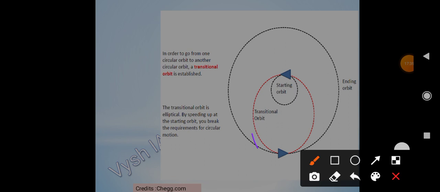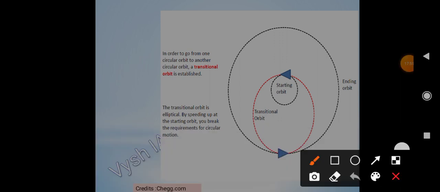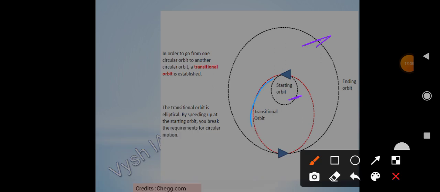In order to go from one circular orbit to another circular orbit, from here it has to enter here. To make that transition, it will use this orbit. This is called the transitional orbit. The transitional orbit is elliptical. By speeding up at the starting orbit, you break the requirement for circular motion.